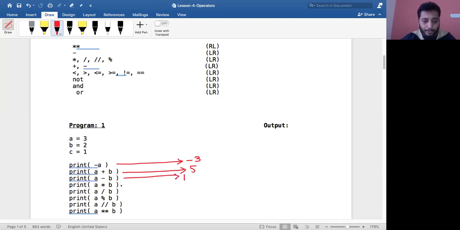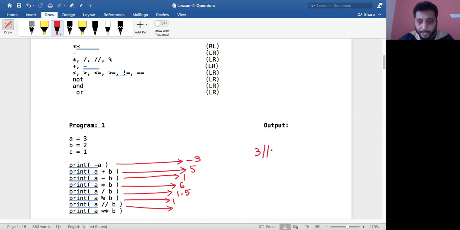Then we have A multiplied by B. 3 into 2 is 6. Now A divided by B. 3 divided by 2 will result in what? It would be 1.5. So A mod B will result in what? It gives the remainder after dividing 3 by 2: 2 ones are 2, so the remainder is 1. And then A truncated division B, that is 3 truncated division 2. It will truncate the fractional part and give you a truncated int. Therefore, the result will be 1.